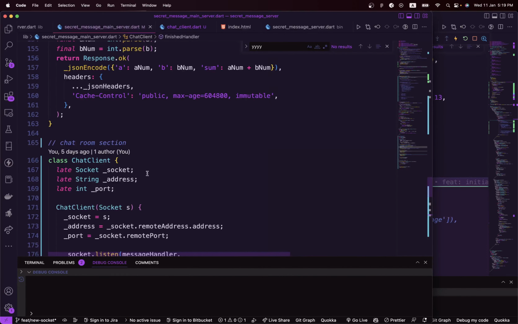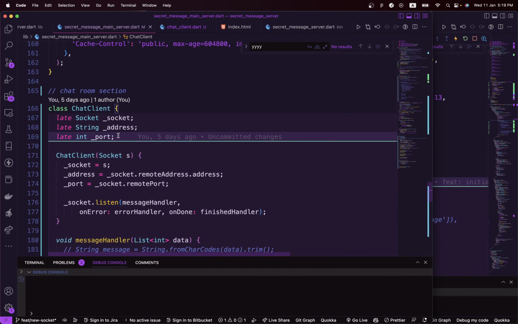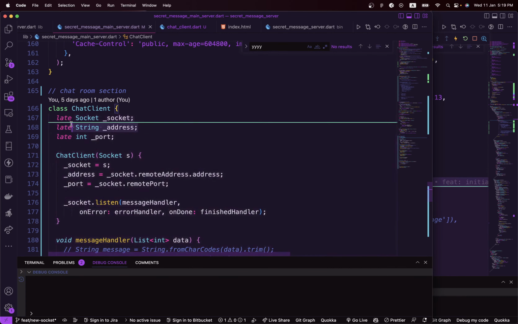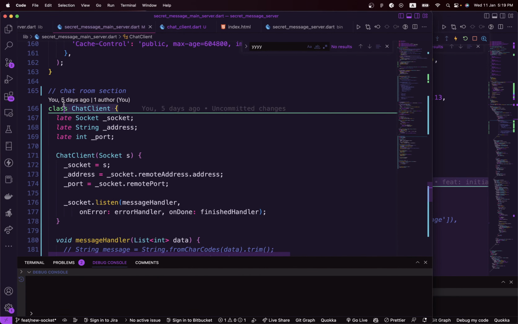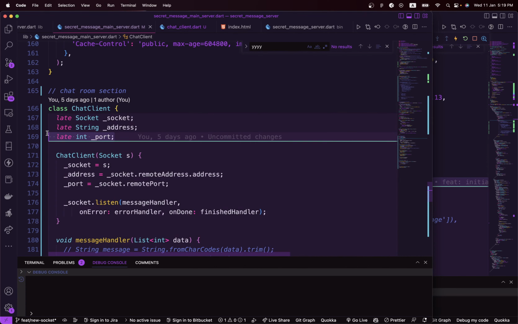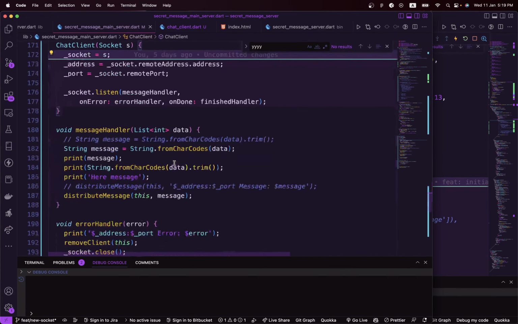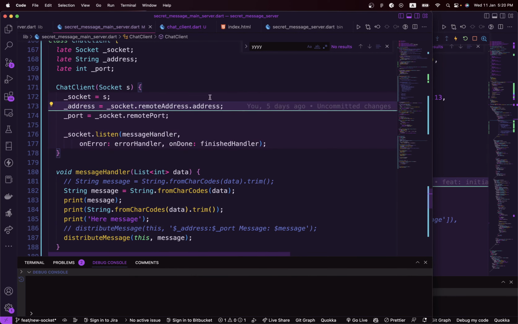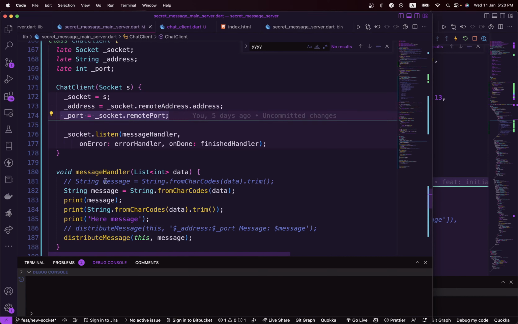We have a class called chat client, and inside the class it has these variables: the socket, a string which is the address of that particular client, and the port the user is listening to. So we have the socket server address, the remote address, and also the remote port.